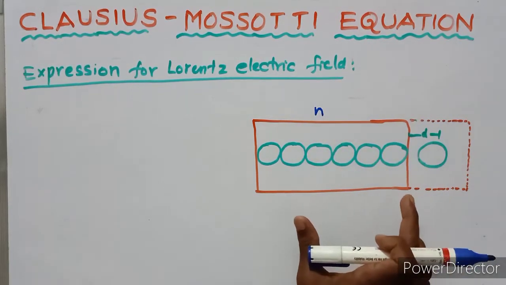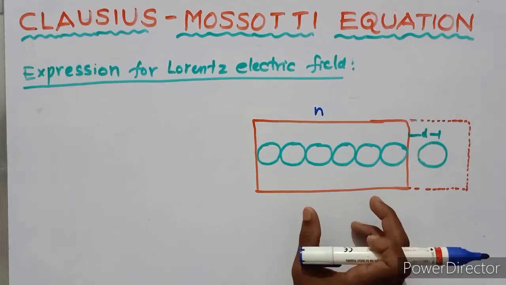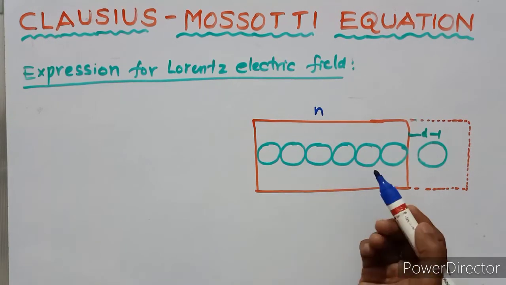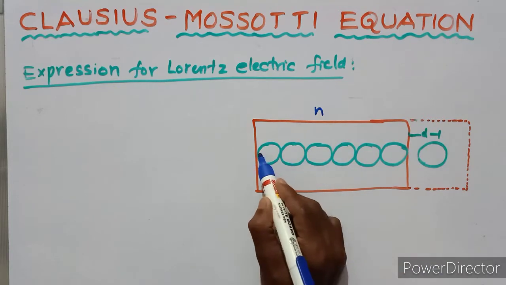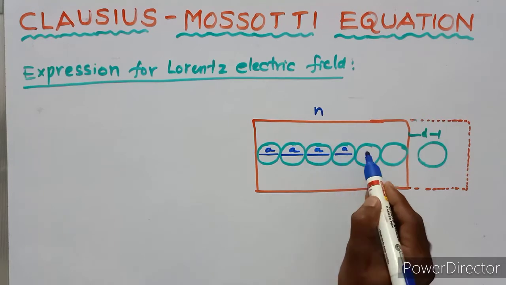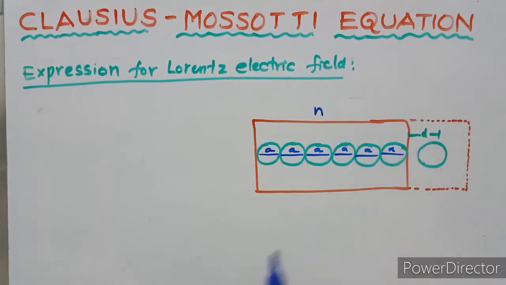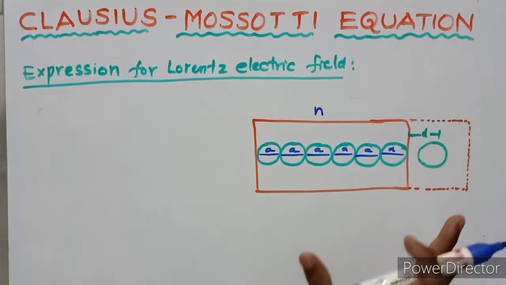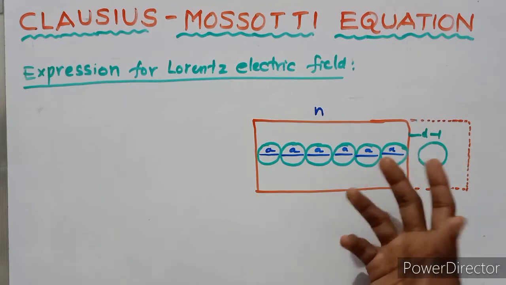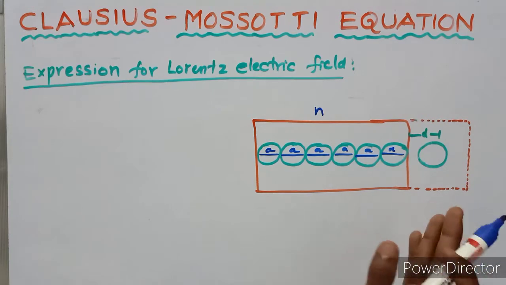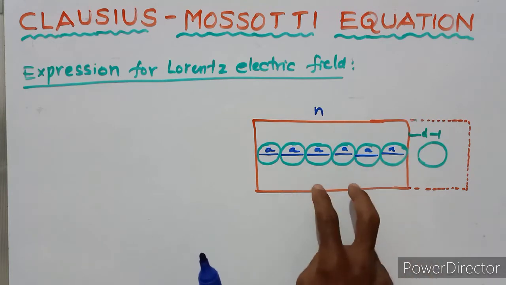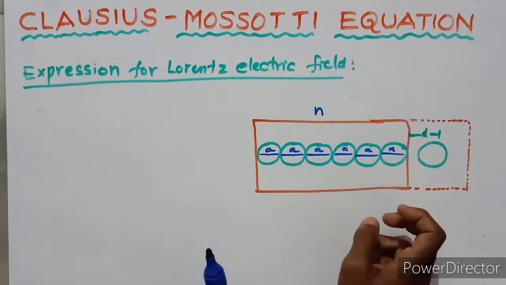Let us consider n number of atoms in a dielectric substance or dielectric medium. Every atom has diameter A. So first of all, let us consider the n atoms in the dielectric medium, and these atoms are in a one-dimensional arrangement.